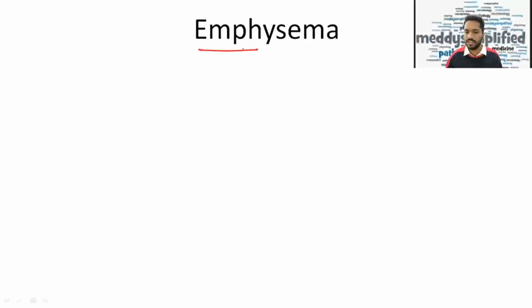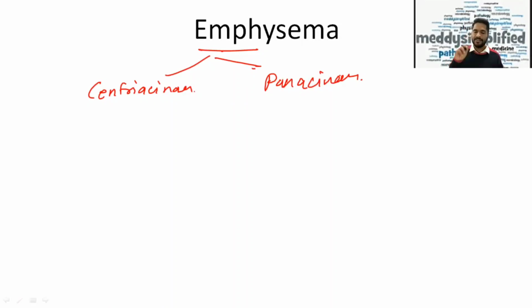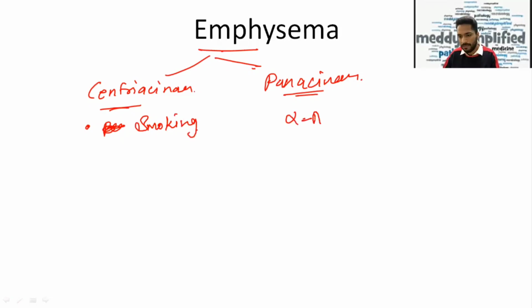In emphysema, I just want to focus that there are 2 types of emphysema which one should know: centriacinar and panacinar. So if you have reached the diagnosis of emphysema and you're not able to get which kind of emphysema it is, remember, centriacinar is mainly peripheral and is associated with smoking, and panacinar occurs due to alpha-1 antitrypsin deficiency.